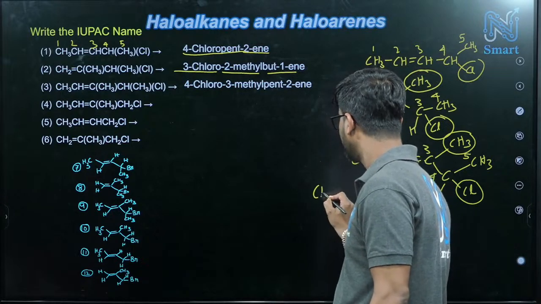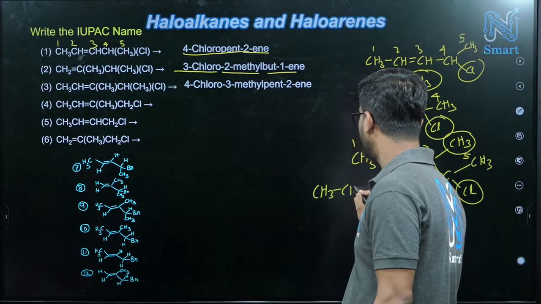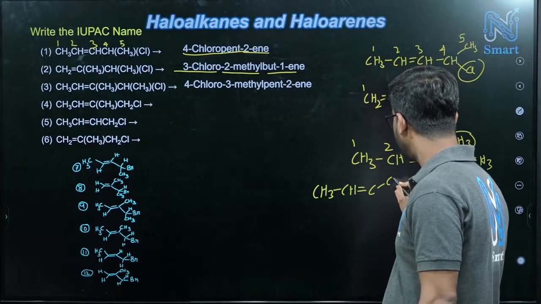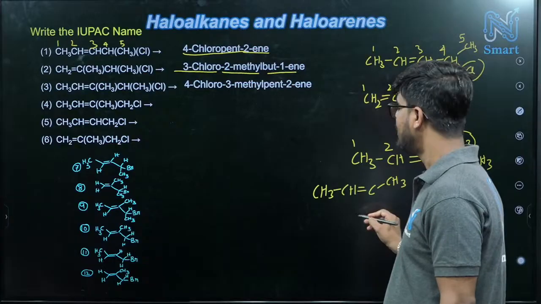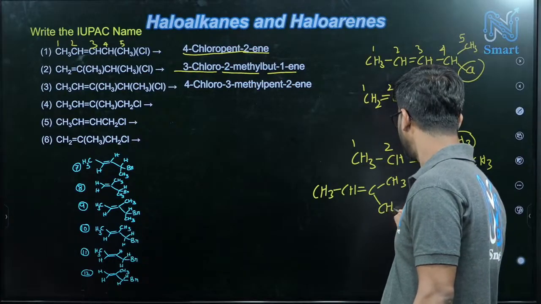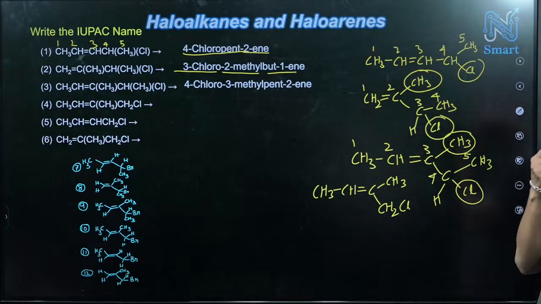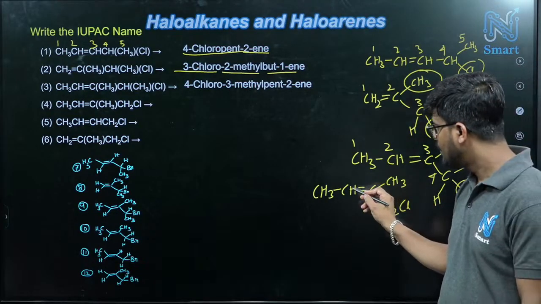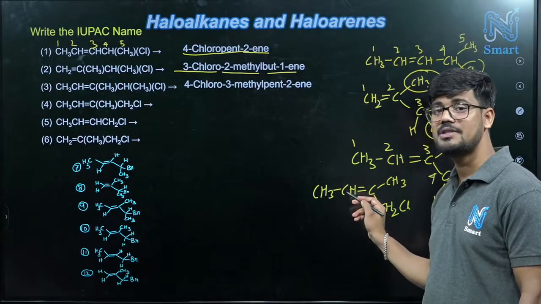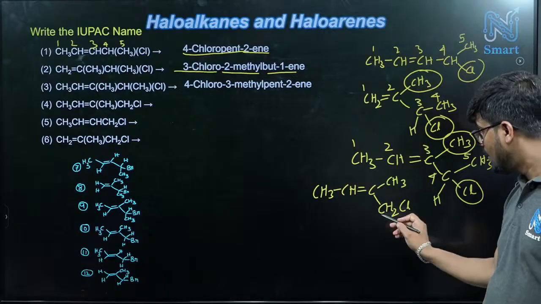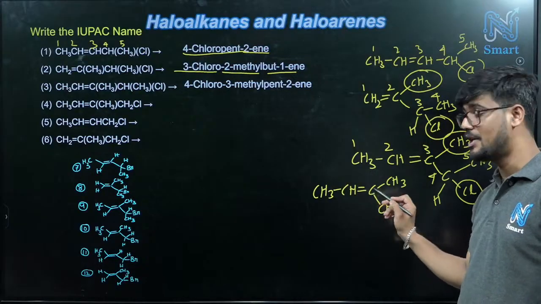CH3, then CH, double bond C. There we have one CH3, and here we have CH2, Cl. This is the system. Now how will we put the numbers? Just check. From the left side 1, 2, the second carbon is having the double bond. From the right side 1, 2, the second carbon is having the double bond. From this 1, 2, the second carbon is having the double bond.